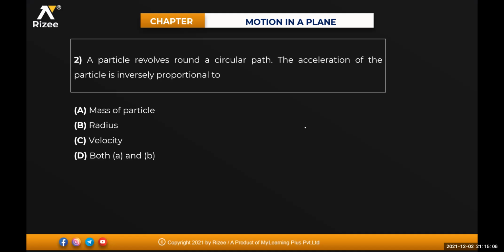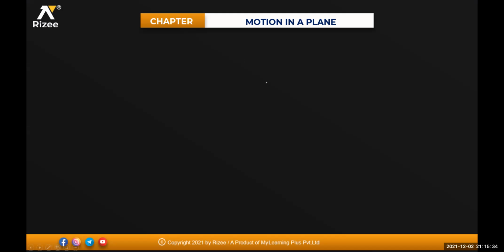A particle revolves around a circular path. The acceleration of the particle is inversely proportional to what? The centripetal acceleration formula is how much? v square divided by r. That means centripetal acceleration is inversely proportional to the radius. So the acceleration of the particle revolving in a circular path is inversely proportional to the radius. Very good.